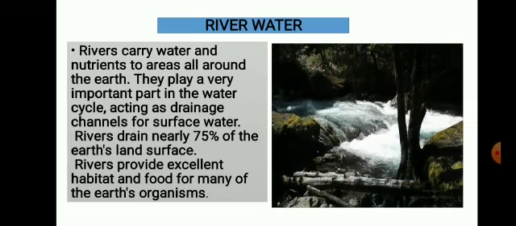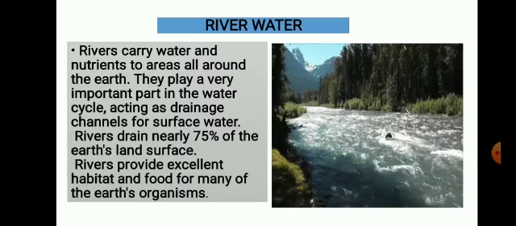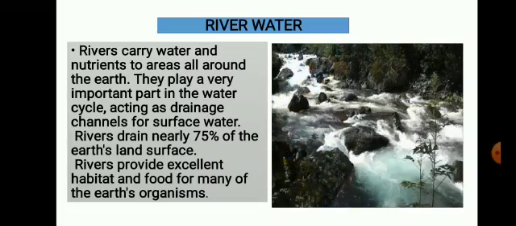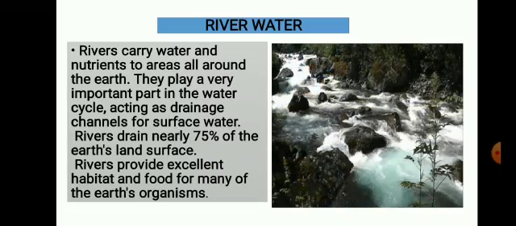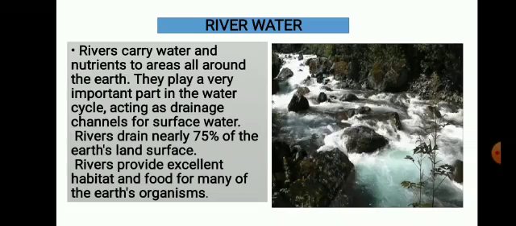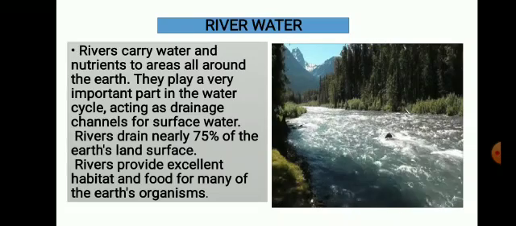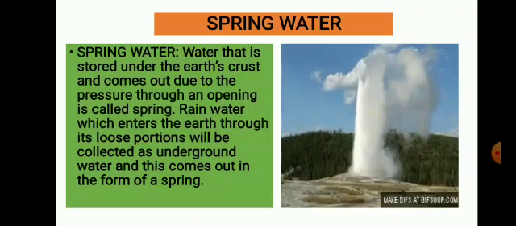A river is a large natural stream of water that flows over the land. Rivers are also called fresh water. It is used for agriculture, drinking, transportation and to produce electricity. River water is a home for aquatic animals, meaning water animals.